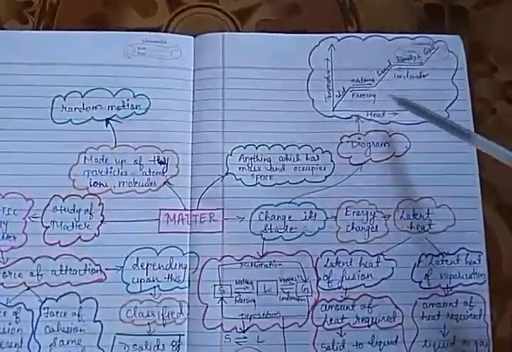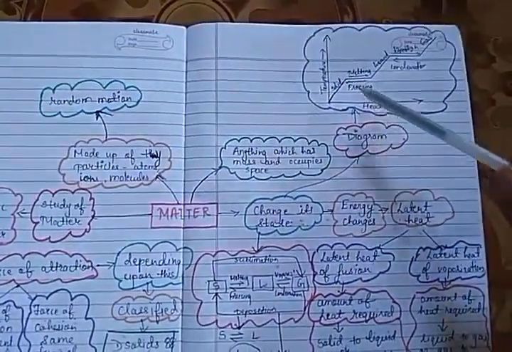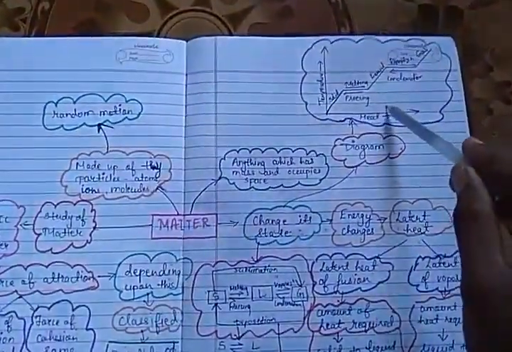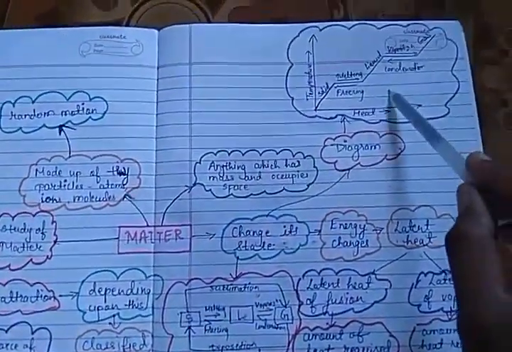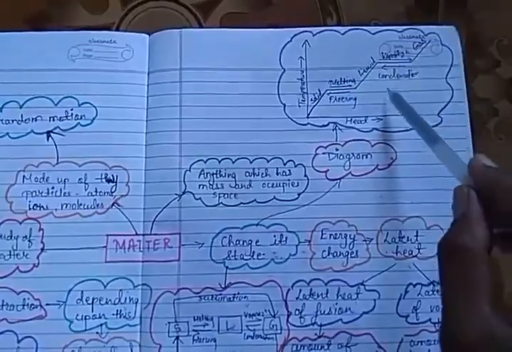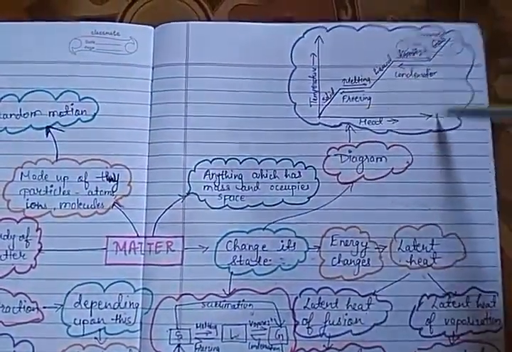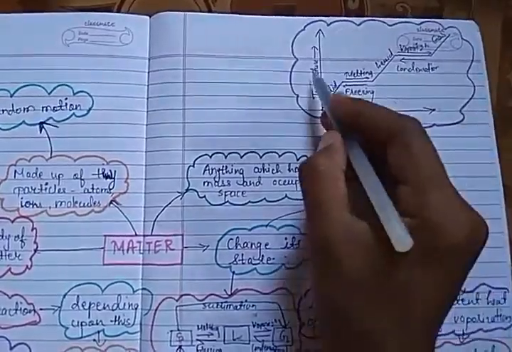That diagram is known as the change of state diagram. Remember, this is not the diagram for change of state. This is the proper graphical diagram for change of state, which you will draw if it is asked in the exam. So what does this diagram tell? It is a graphical representation of heat versus temperature.